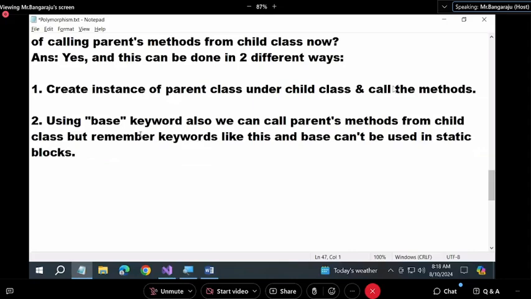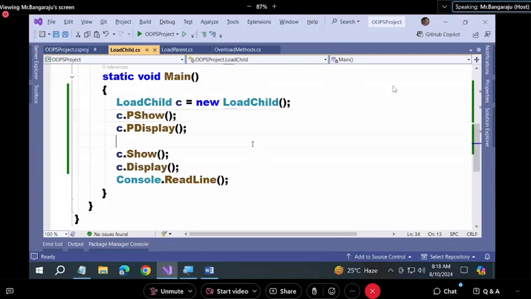Second option, using the base keyword also we can call parent methods from the child class. But remember, keywords like this and base cannot be used in static blocks. We can't use them. You can use them in any non-static block. Clear with these two options? Okay. If you are clear, answer this question, all of you.